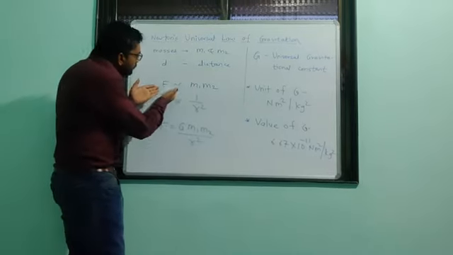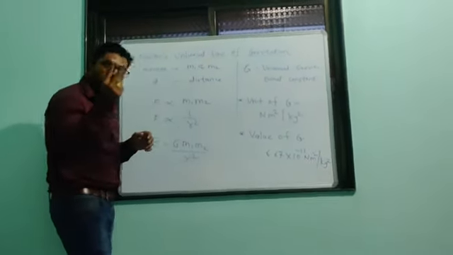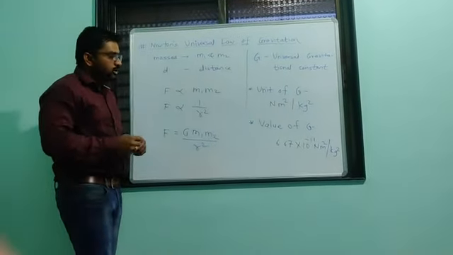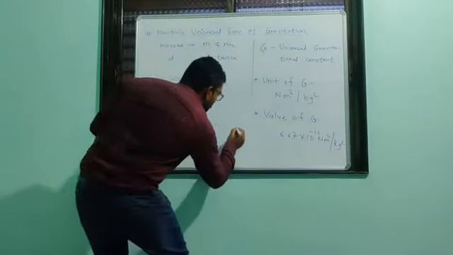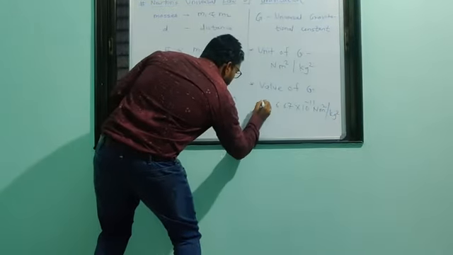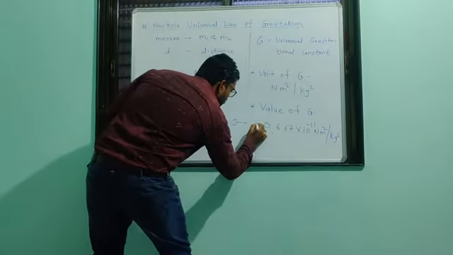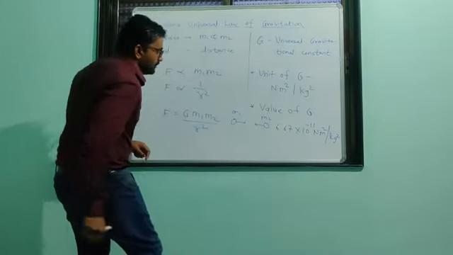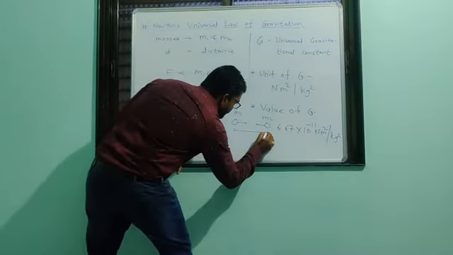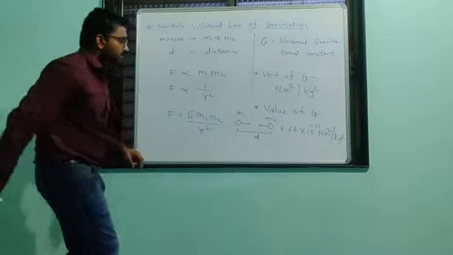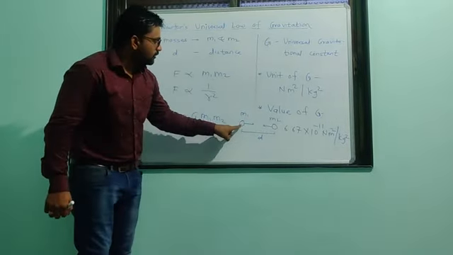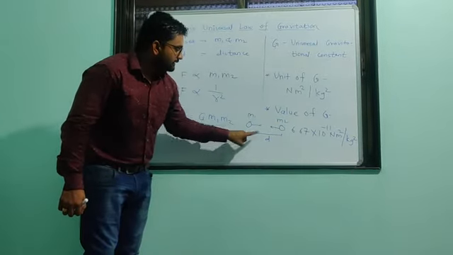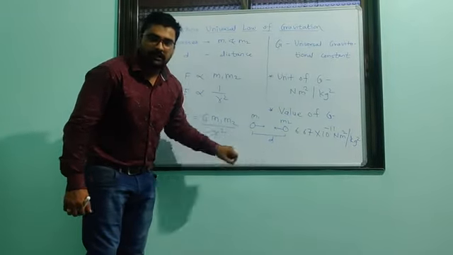Suppose these are the two objects: this one of mass m1, this one of mass m2, and d is the distance of separation between them.